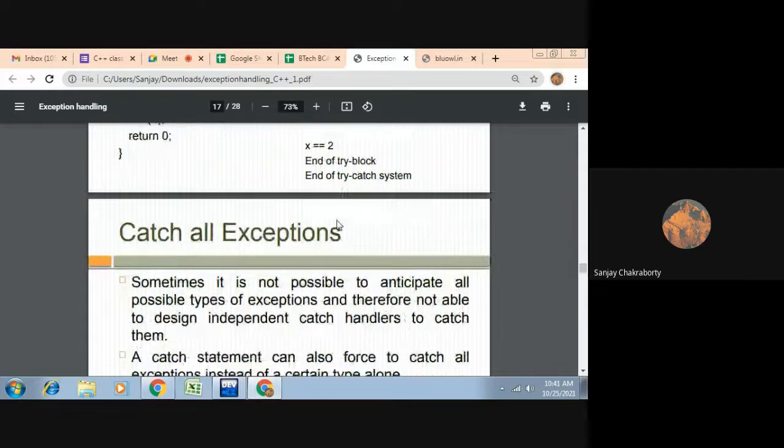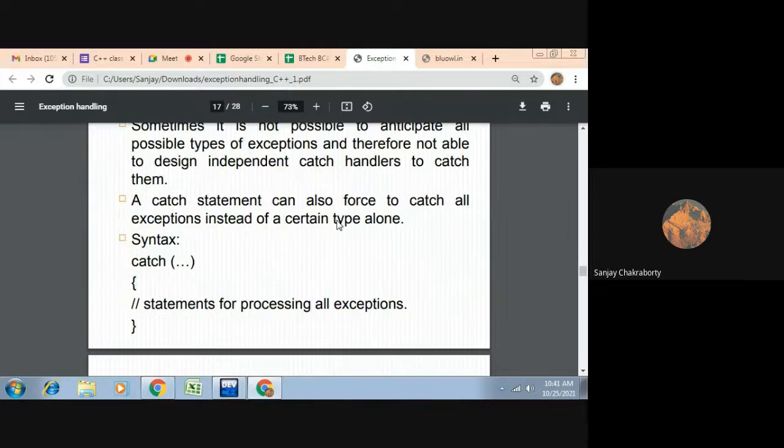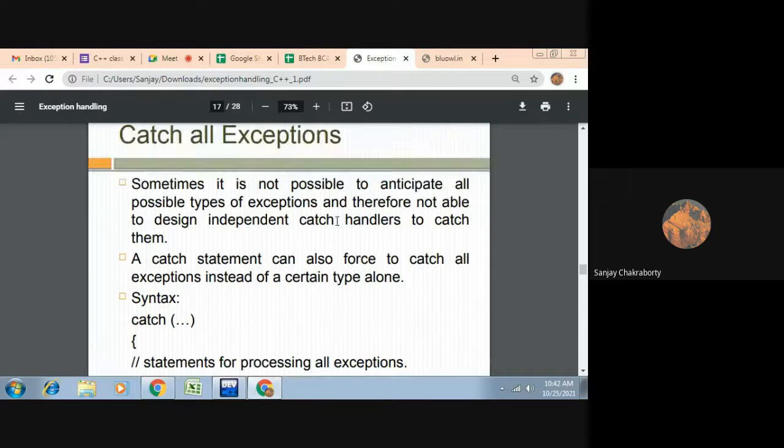Now, catch all exceptions. Sometimes it is not possible to anticipate all possible types of exception, and therefore we are not able to design independent catch handlers to catch them.